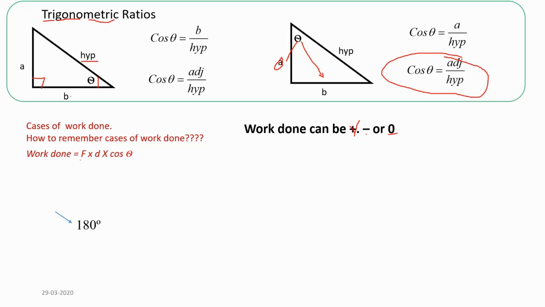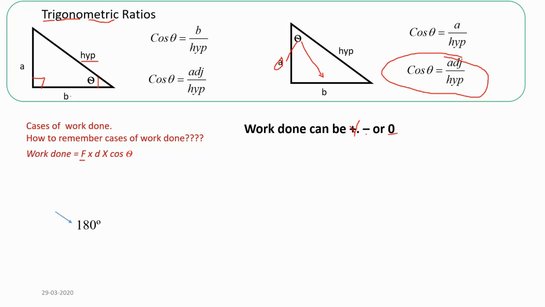Now let's go for the example. You are moving on a frictionless surface. Let us say you are skating on the ice. Without applying any force, if you just slip on the ice without anybody applying force on you, then your force will become 0. Though you are displaced a certain distance, skating or slipping on the ice, the work done will become 0, because the force applied is 0.